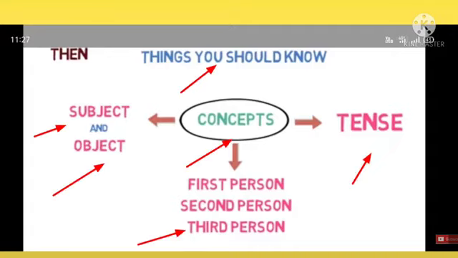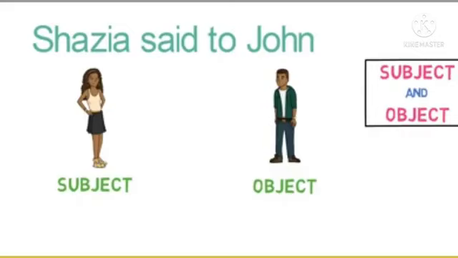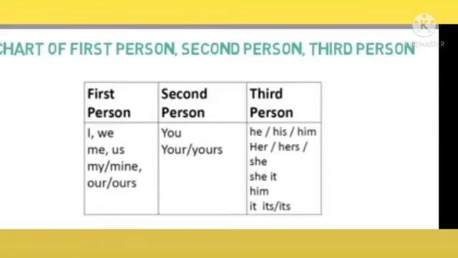First of all, children, you should know what is subject and what is object, then first person, second person, third person, and what is tense. Look at the example: Sajia said to John. Sajia is doing the action, the doing person. So this is called the subject. John is the receiving person. This is the object.